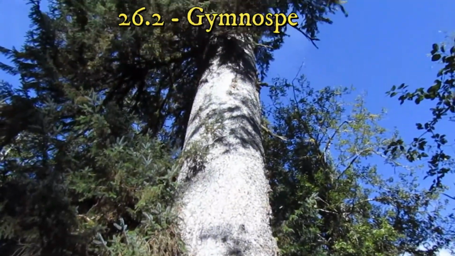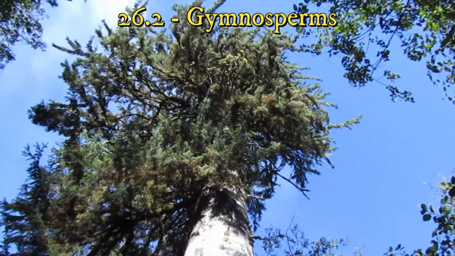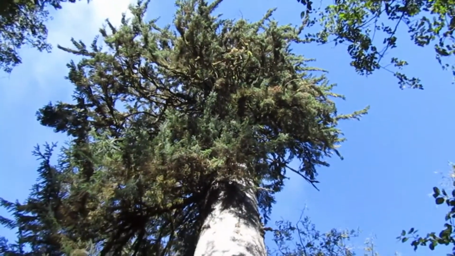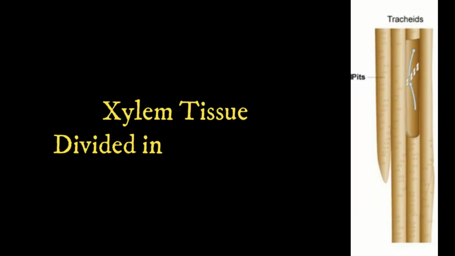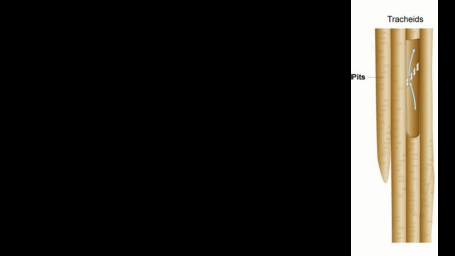Now we'll be focusing on the Gymnosperms, which means naked seed in Latin, and that the seeds are exposed to the environment, generally in a strobilus or cone. Other characteristics of Gymnosperms are pollination by wind, having separate male and female gametes, and tracheids, which are specialized xylem cells that transport water and minerals.